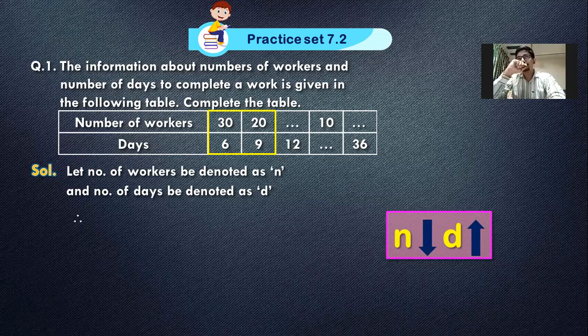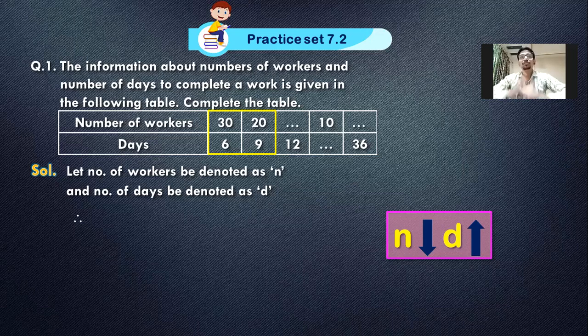बचा क्या? Number of days. अभी n को workers के लिए allot हो गया. So I cannot use the same sign again. n को छोड़ के days के लिए सिर्फ d चलेगा. D will be a nice variable. Okay, so let us write, number of days denoted by d. तो इतना हमने डिफाइन कर दिया.